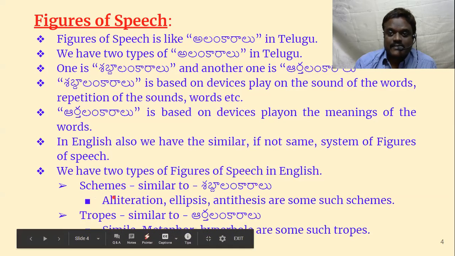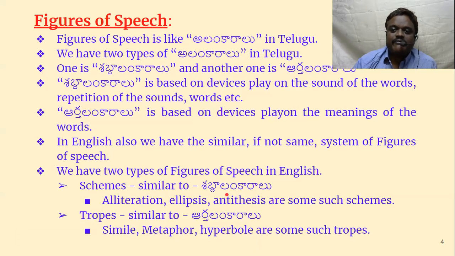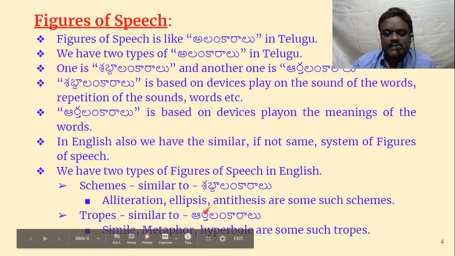One is schemes. The first one is called schemes. It is like shabdalankaralu. Not exactly, but it plays on sound. There are different structures of words, patterns of sounds, and all those things. There are a number of such schemes in English. I'm quoting only one or two examples, like alliteration. Alliteration means a repetition of sound, ellipsis, antithesis. These are some examples of schemes.